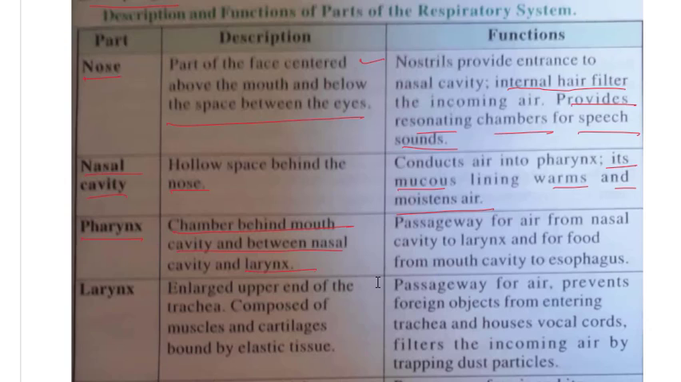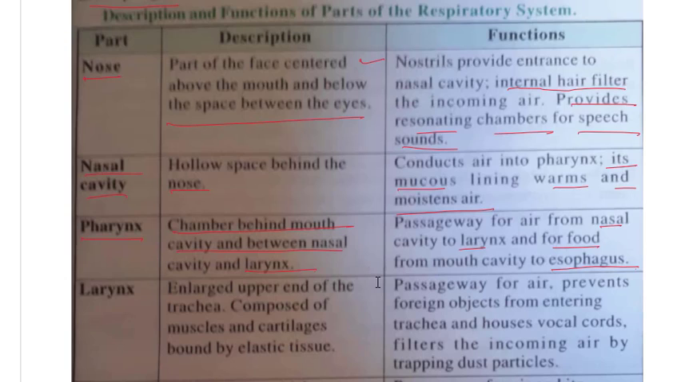It again provides a passageway for the air from the nasal cavity to the larynx and for food from the mouth cavity to the esophagus. So it has two purposes. One, whatever we eat passes through this pharynx and goes into the esophagus, and whatever we breathe in, that air goes to the larynx through this pharynx. So this is a common passage for both food and air.